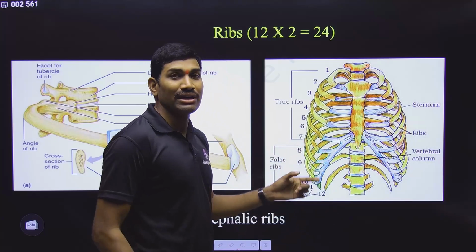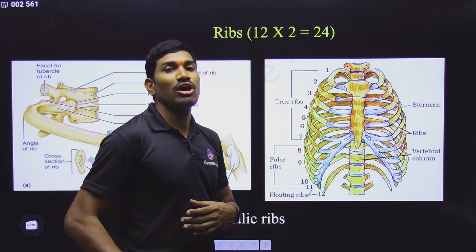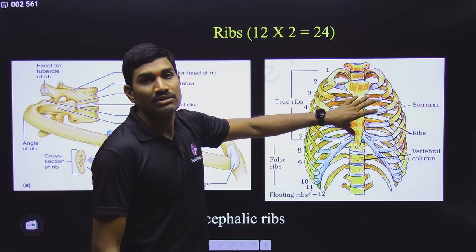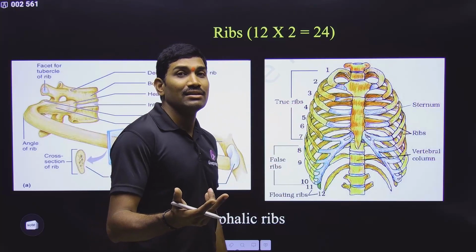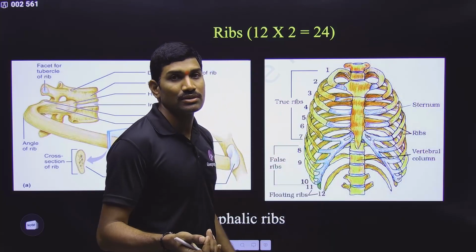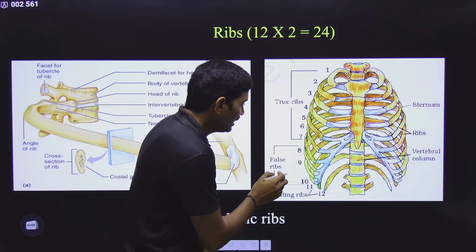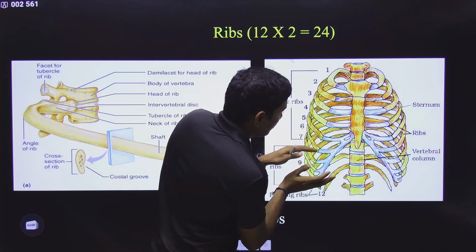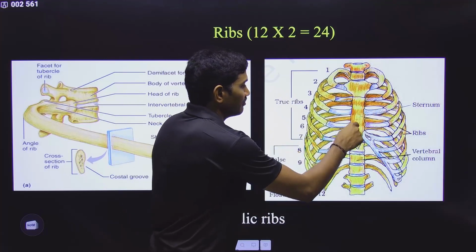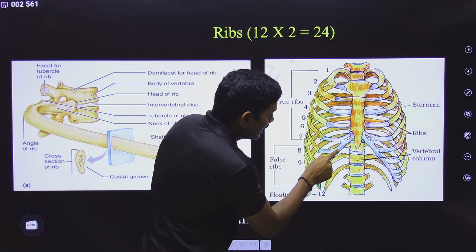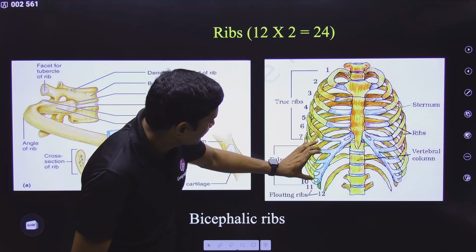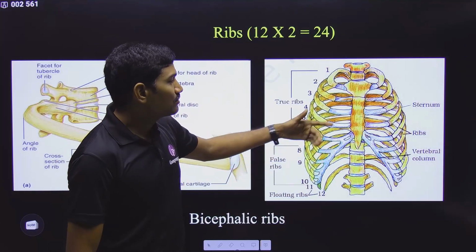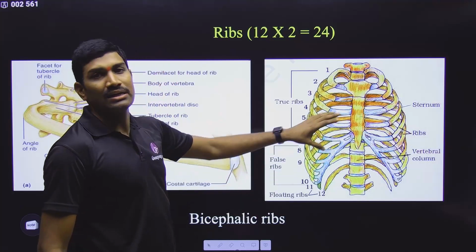Why are they called false ribs? Because these ribs are not directly connected to the sternum. That's why they are called false ribs. And why are 8, 9, 10 rated separately? Because these 8, 9, 10 are not directly connected to the sternum. They are actually connected to the cartilage of the 7th rib. Understood or not? So in this way they are connected. Please remember this particular concept.